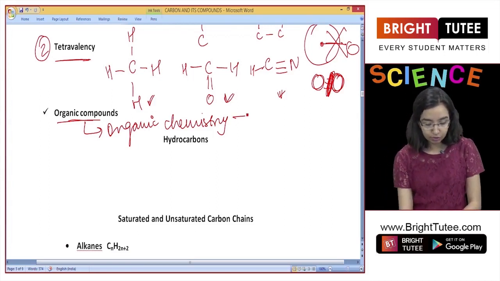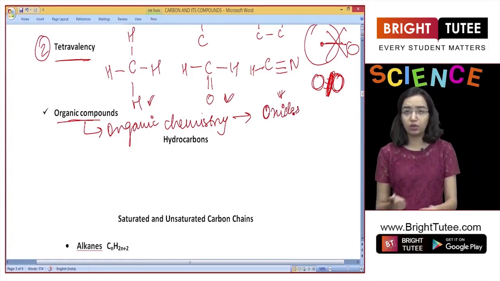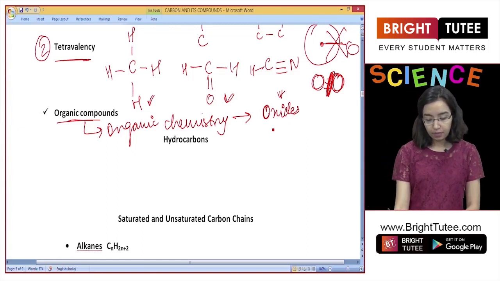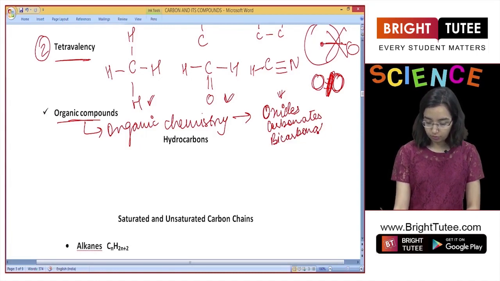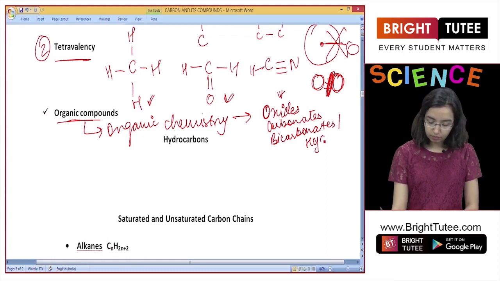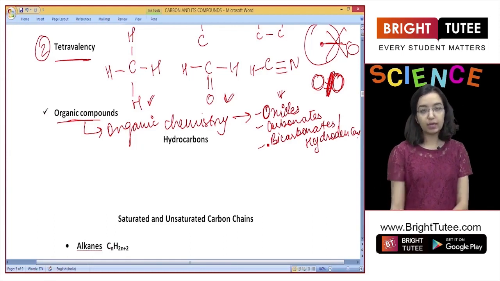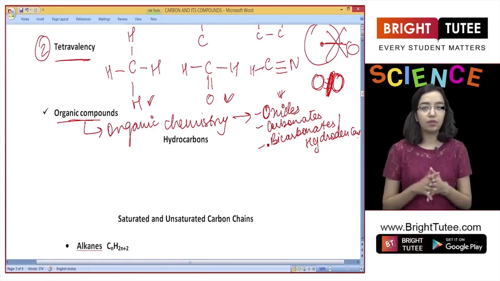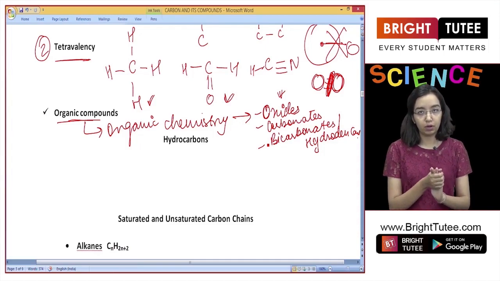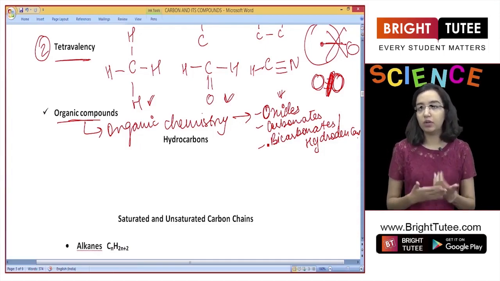Even then, it had 3 exceptions. It had the exception of oxides. So oxides of carbon, like carbon dioxide, were not considered part of organic nature. Then there were carbonates, which existed in nature like marble, and bicarbonates, also called hydrogen carbonates. Right? So with the exception of these 3 forms of carbon, it was believed that everything exists only in the form of living organisms and can only be derived from them and cannot be created on its own.